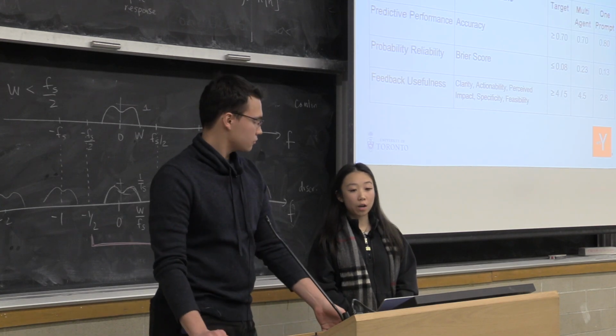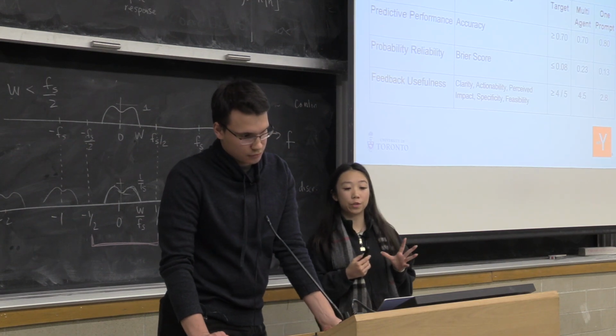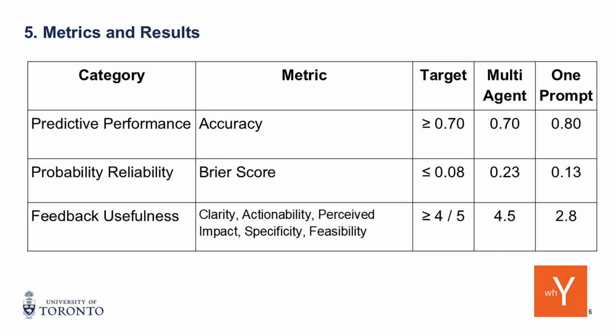I would like to take a look at the success metrics. We have 3 different metrics. The first quantitative one is prediction performance, measured by accuracy. As you can see, multi-agent and one prompt both pass this accuracy target. The second is probability reliability, measured by the Brier score, which basically measures the mean squared distance between your prediction and the true label. The target we set is quite ambitious, and we unfortunately didn't pass it with either. You can see multi-agent actually has a greater Brier score than one prompt. What this means is that when they make a mistake, multi-agent has stronger confidence in this mistake, even though it is wrong.